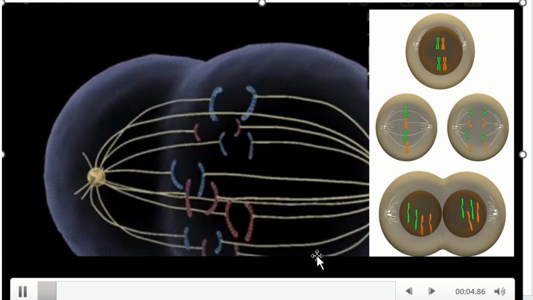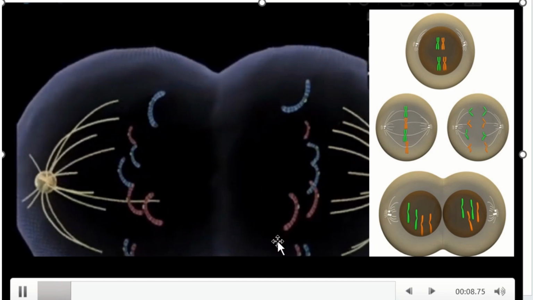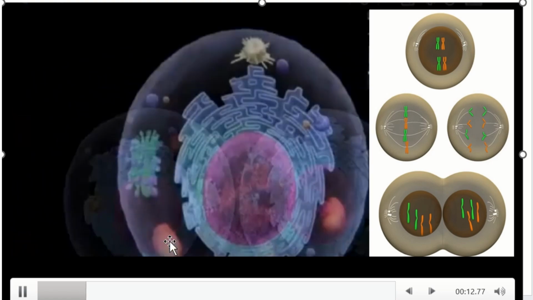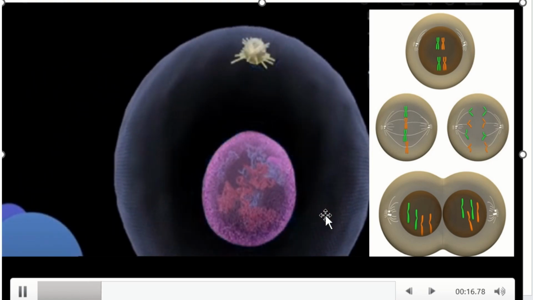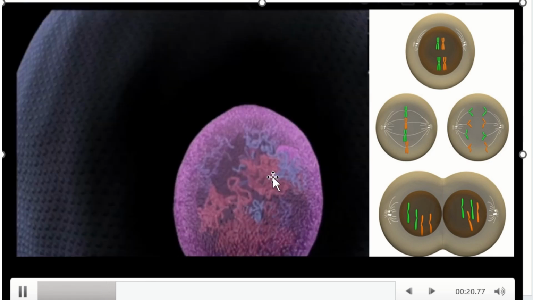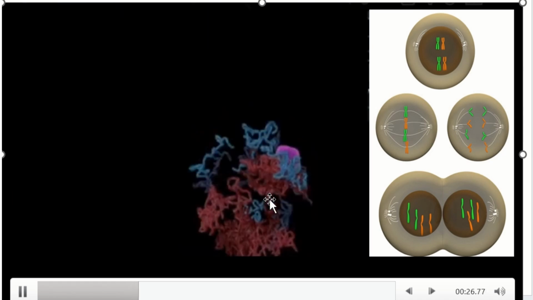Can you see this? This phase is anaphase. Okay, we can see now this is the mature cell. So this nucleus, the DNA is doubled, and slowly the membrane disappears.